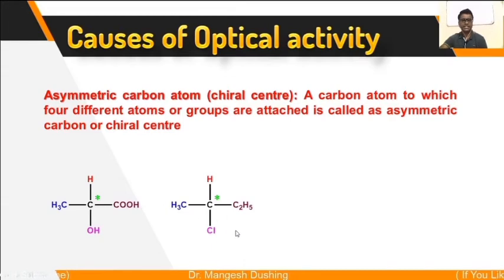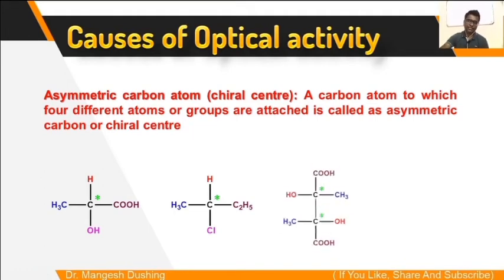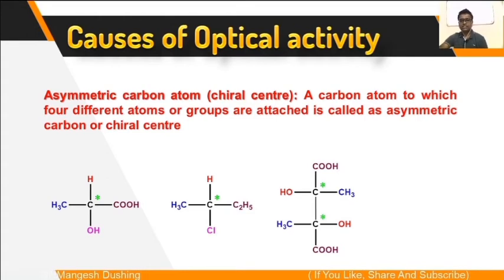This is the example of a second molecule, 2-chlorobutane. The second carbon has 4 different atoms or groups of atoms attached. That's why this is a chiral compound, which is optically active. Now this is a compound which contains 2 chiral centers. This carbon is also a chiral center, with 4 different atoms or groups attached: a large group, OH, CHO and CH3, all 4 are different. Same case over here: CH3, CHO, OH, and this bigger group. So there are 2 chiral centers, so this is an optically active substance.